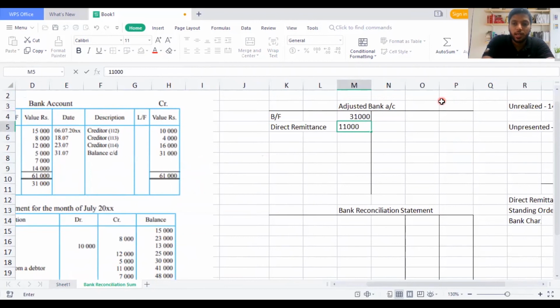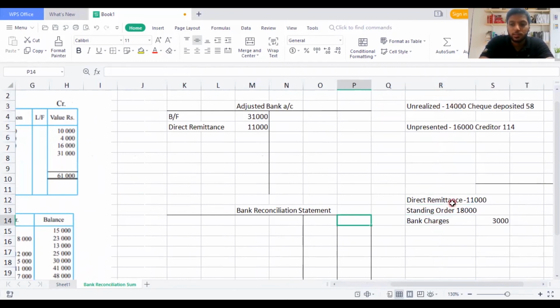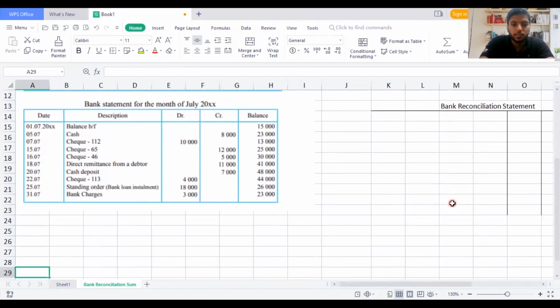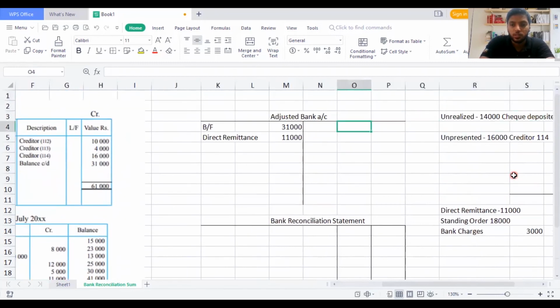Then what do I record? I have the next part, which is the payments which they have taken: standing order and bank charges. So standing order is how much? 18,000, and bank charges 3,000. You can see it's on the debit side of the statement, so you will take it on the credit side of the adjusted bank account. So I'll write here standing order 18,000, and bank charges 3,000, right?